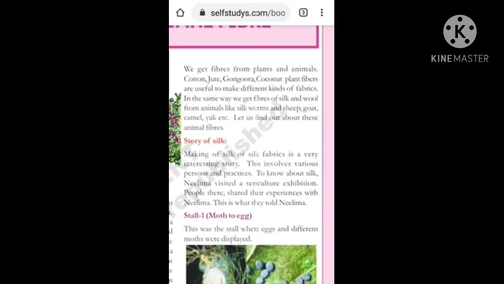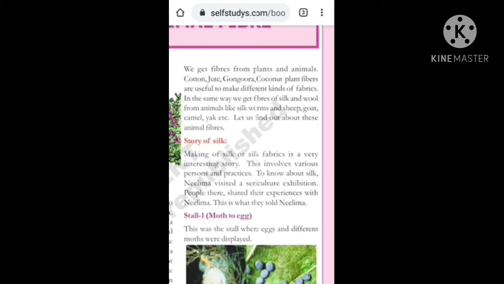Then Reshma gave the answer. We get fibers from plants and animals. Cotton, jute, gongura, and coconut plant fibers are useful to make different kinds of fabrics. Cotton, we all know. Jute is one type of stick. Next, gongura, we all know. Coconut plant fibers are useful to make different kinds of fabrics. In the same way, we get fibers of silk and wool from animals like silkworms, sheep, goat, camel, yak, etc. Let us find out about these animal fibers.